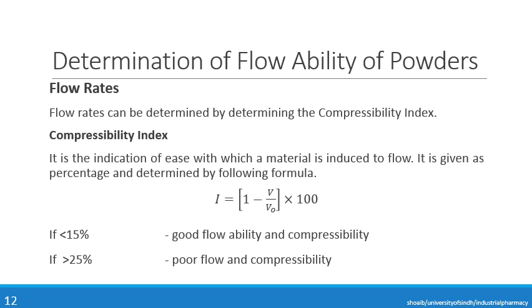But with the slight tilting of the container, if the powder is not moving, the material is not moving with ease. Now it is given as a percentage and determined by the given formula, that is I is equal to 1 minus V upon V naught into 100.